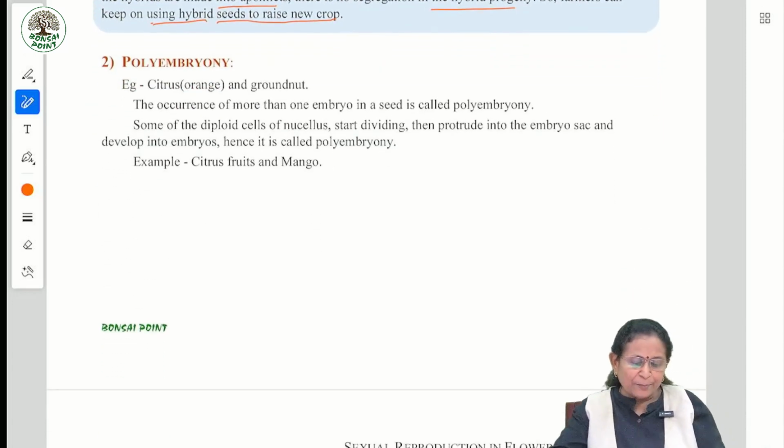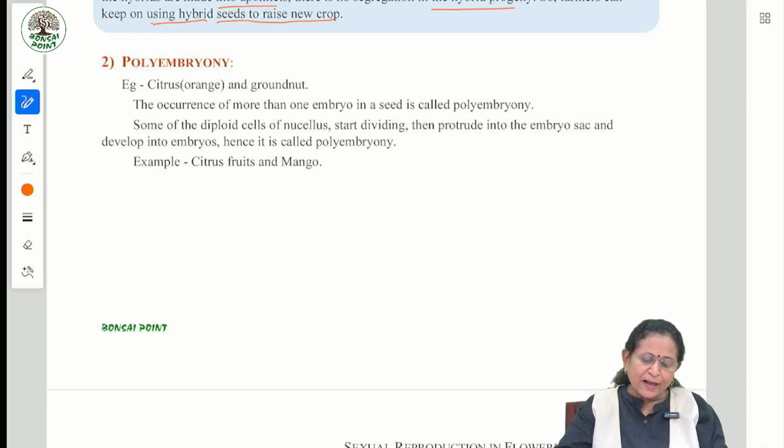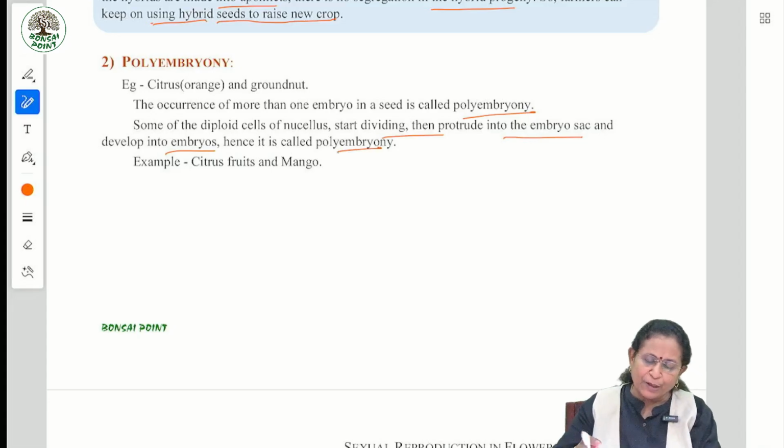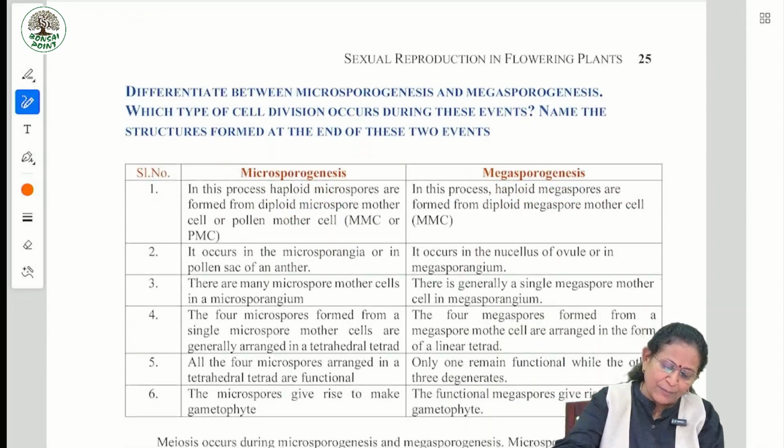Polyembryony, example citrus and groundnut. The occurrence of more than one embryo in a seed is called polyembryony. Some of the diploid cells of the nucellus start dividing and then protrude into the embryo sac and develop into embryos. Hence, it is called polyembryony. Example, citrus fruits and mango.